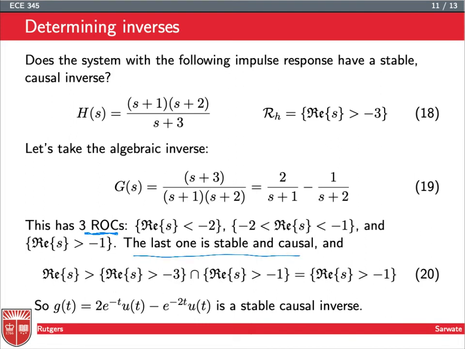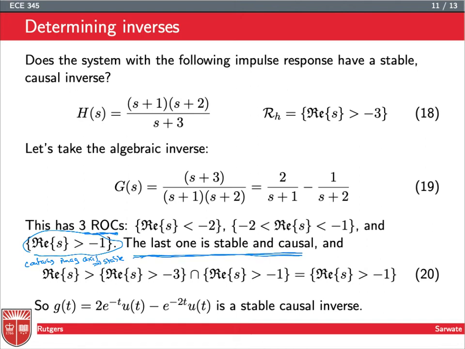And this last one contains the imaginary axis, so it's stable. And it's a right half plane, so it's causal.